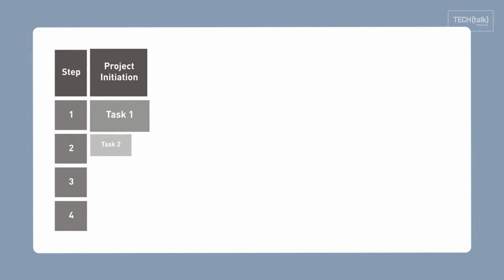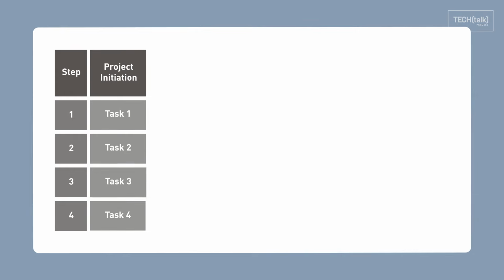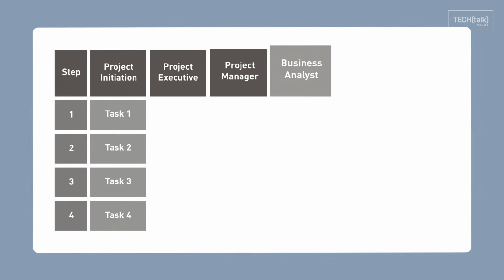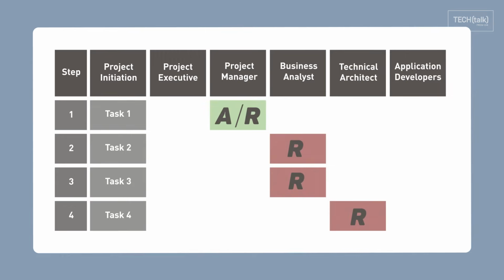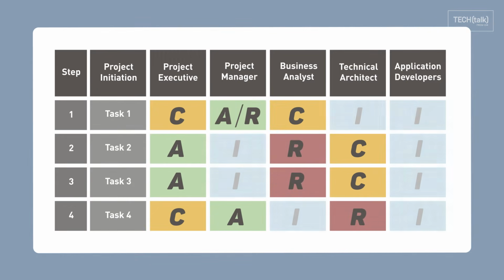To create a RACI matrix, you first identify all the tasks involved in delivering the project and list them on the left-hand side of the chart in the order they need to be completed. Next, identify all the project stakeholders and list them along the top of the chart. Then fill in the cells of the model, identifying who is responsible, accountable, consulted, and informed.